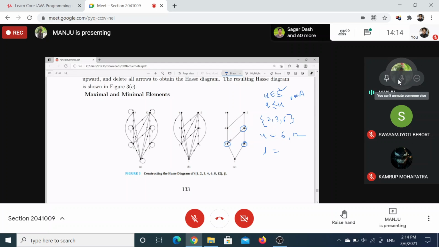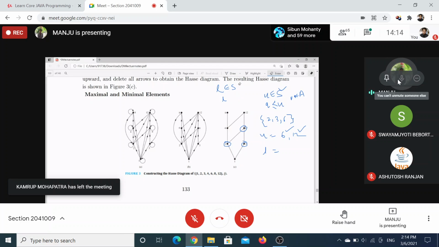6 becomes the upper bound because 2 is related to 6, 6 is related to 6 because of reflexivity, and 3 is also related to 6. Now 12: 2 is related to 12, 3 is related to 12 by transitivity, and 6 is also related to 12. So both are upper bounds. Now lower bound. Any element L from S becomes the lower bound of A if L is related to all the elements of A. Okay?